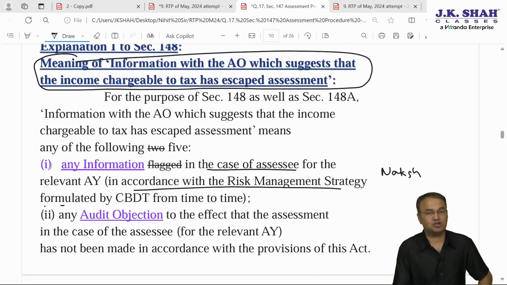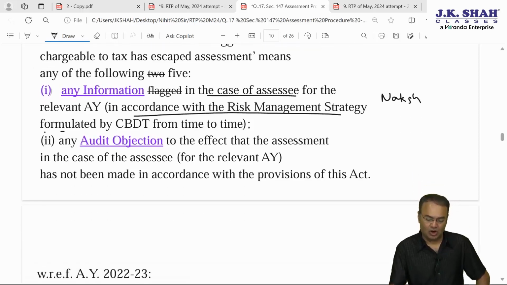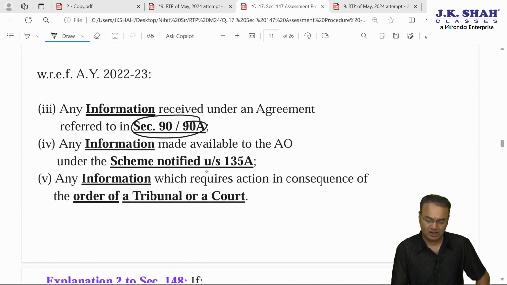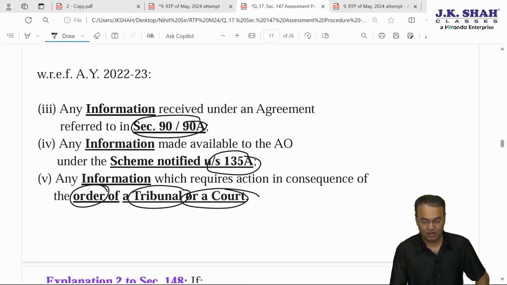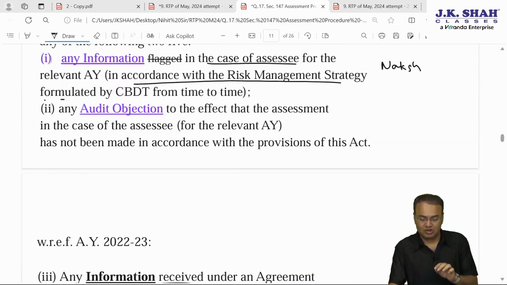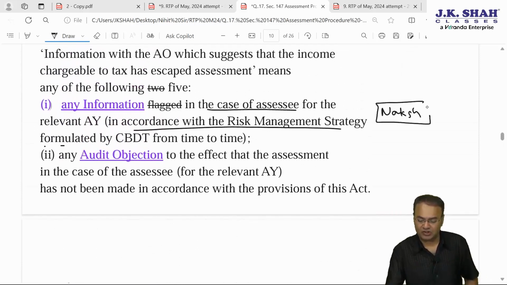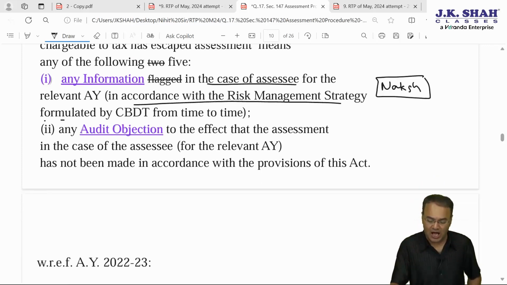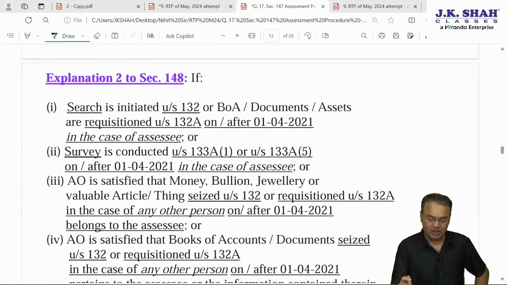Or there is any audit objection or information under section 90A, DTAA, information as per section 135A, or information based on order of any tribunal or any court. However, as far as Naksh is concerned, his case will fit here. In his case, there is definitely information because information is generated through risk management strategy, RMS software of CBDT.